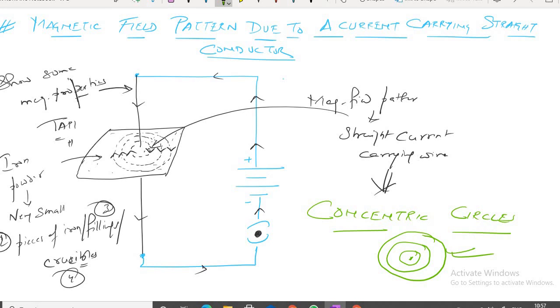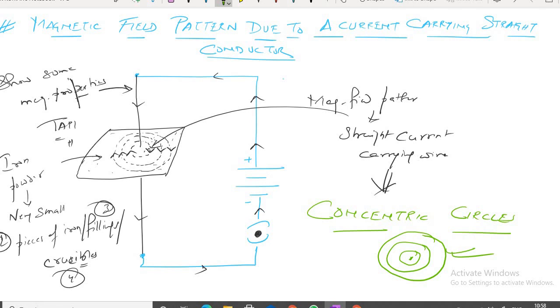So, can we sum up this topic? First of all, what have we done? We have taken a wire. Next, we have connected the wire with a battery and switch. Fantastic. Then we have kept iron filings on the cardboard. Are you understanding, Subrat? Yes, sir.